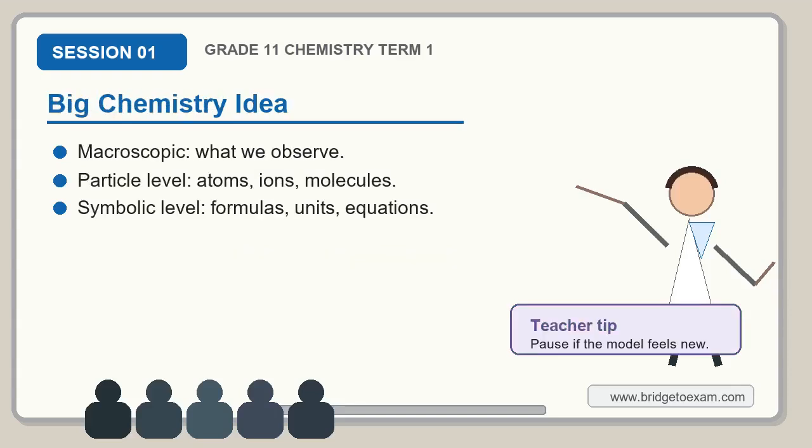First, keep the three chemistry levels together. Chemistry explains matter by connecting three levels at once. The macroscopic level is what you can observe: color, temperature, gas bubbles, crystals, or a mass reading. The particle level is the model of atoms, ions, and molecules that explains why the observation happens. When you feel stuck, ask, what did I observe? What are the particles doing? And what symbol or calculation represents it?